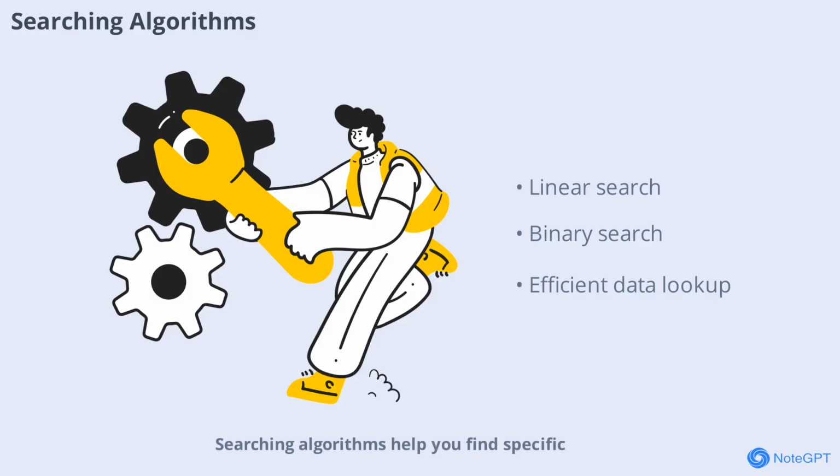Searching algorithms help you find specific data within arrays or other structures. Linear search and binary search are two common methods. Implementing these algorithms in C sharpens your logic and helps you handle real-world data processing tasks.